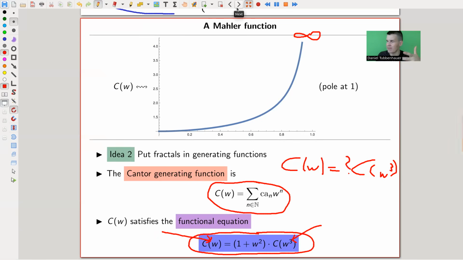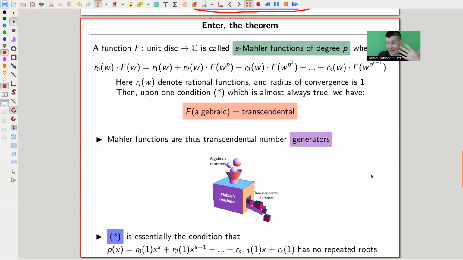And then Mahler used that to show the following. It's a really exciting statement. So let's say you have something like that, a function on the unit disk, and we can go to the complex numbers here, and it converges. So it has a pole at the unit disk, and it's converging inside the disk. You could scale everything if you want, but let's just do it this way. Then this function satisfies this functional equation. So it's a very general thing.